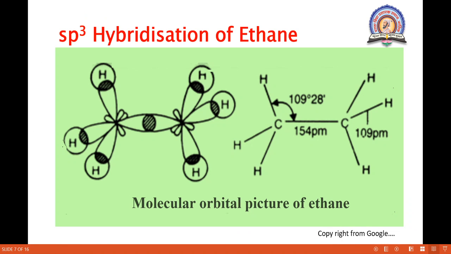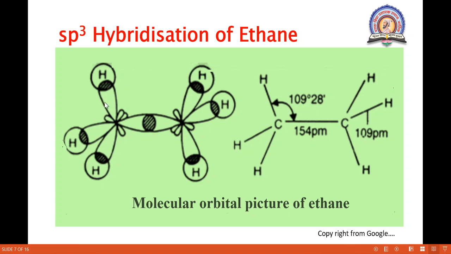Ethane also shows sp3 hybridization. Ethane has the formula C2H6, and again the central atoms are carbon. Each carbon atom has 4 sp3 hybrid orbitals. One sp3 hybrid orbital of each carbon overlaps coaxially and they form a strong sigma bond.